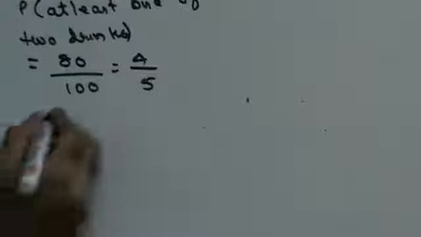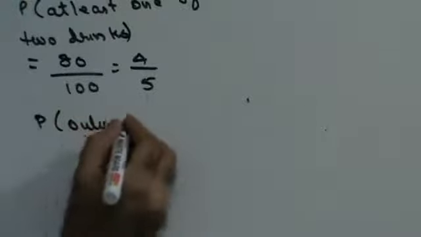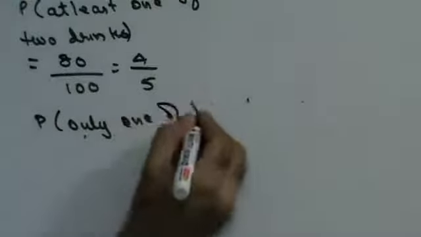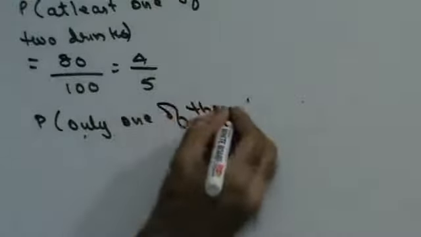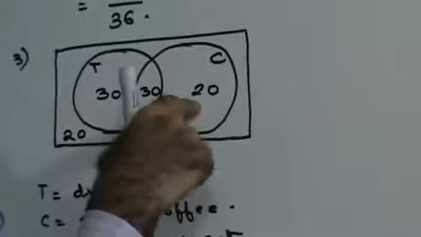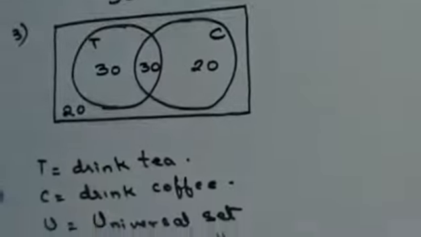Only one of the 2 drinks. These are the ones who drink only tea. These are the ones who drink only coffee. So there are 50 who drink only one of the two drinks. That's 1 by 2. Right?